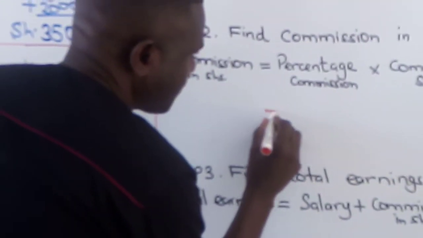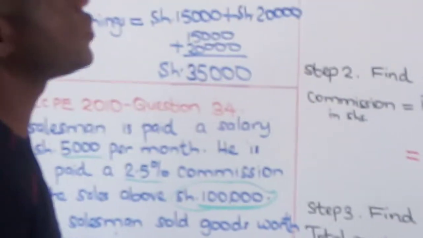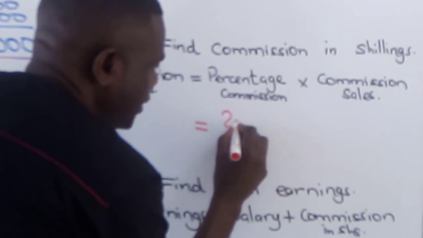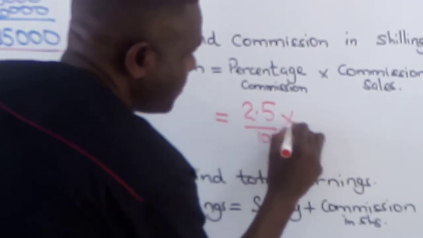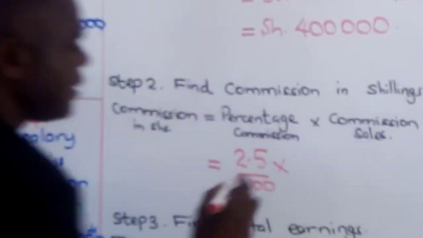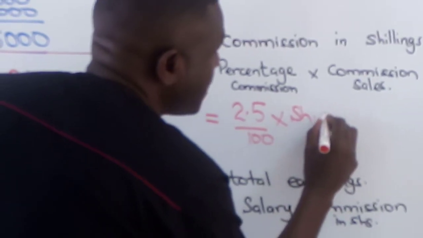And so here we calculate. So percentage commission is 2.5%. 2.5 over 100 times commission sales, 400,000 shillings.